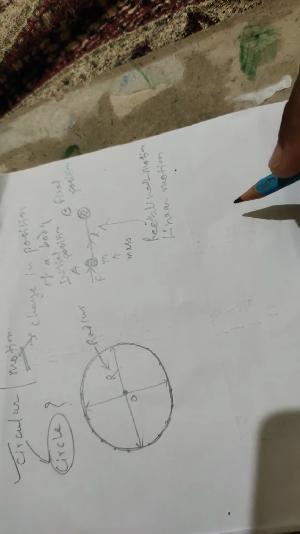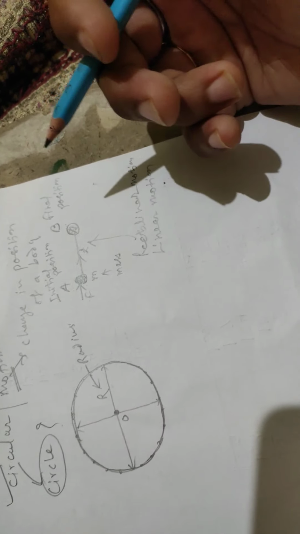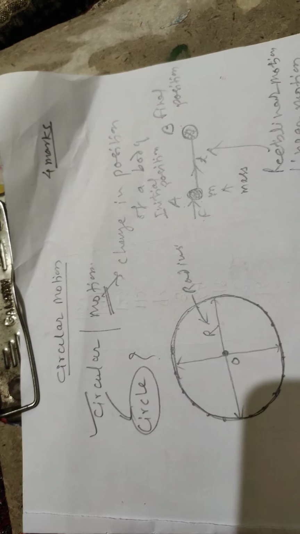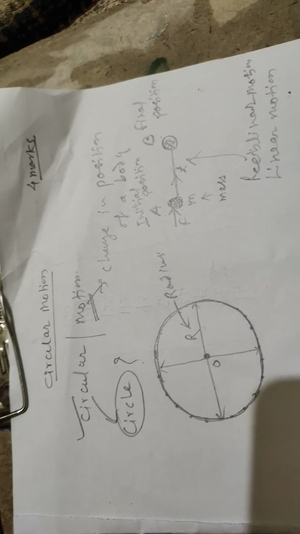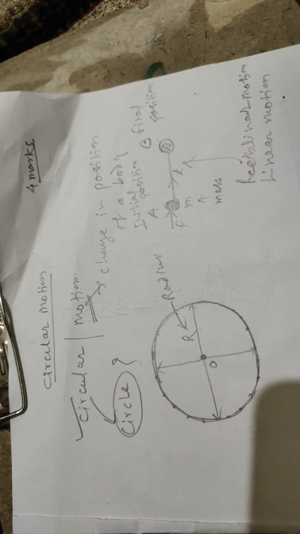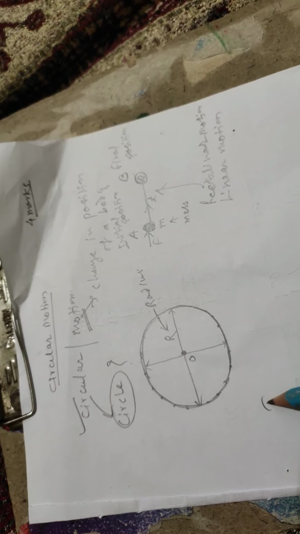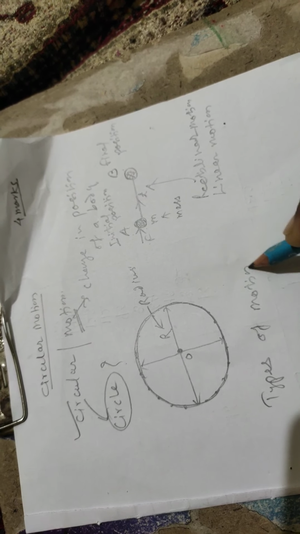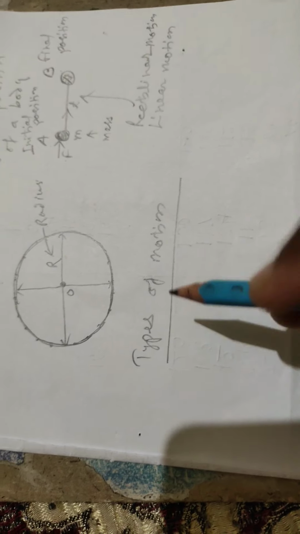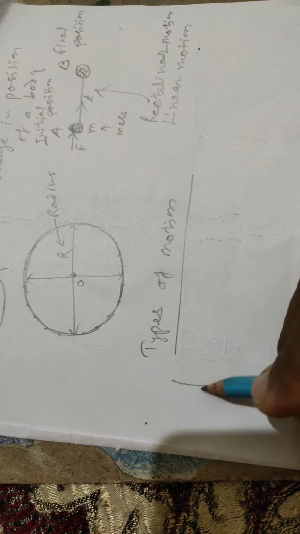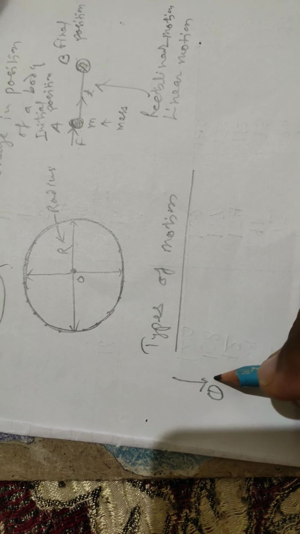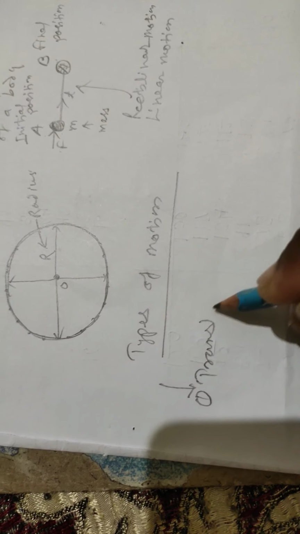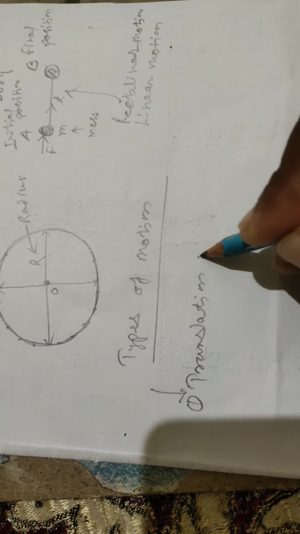Depending on the path traced by the body in which it moves, there are different types of motion. Number first is the translational motion.